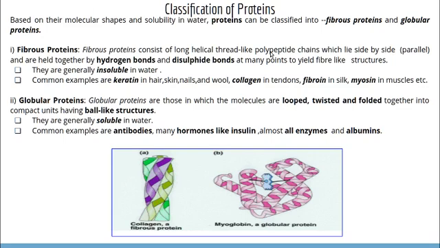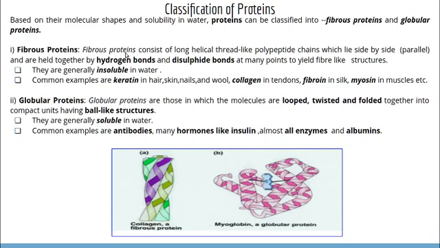Next, we are going to discuss the classification of proteins. Based on their molecular shapes and solubility in water, proteins can be classified into mainly two types. One is fibrous proteins, the other one is globular proteins. So what are fibrous proteins?